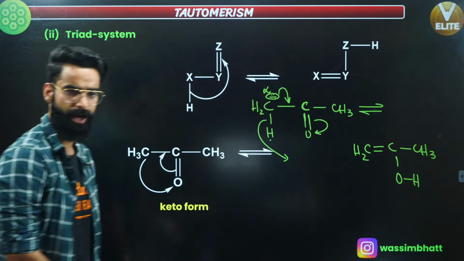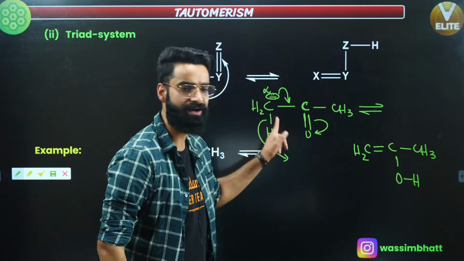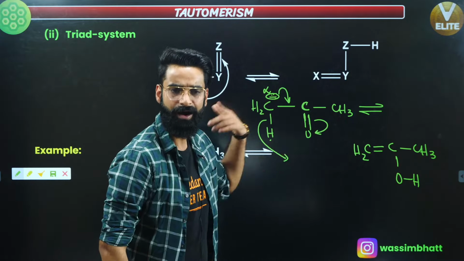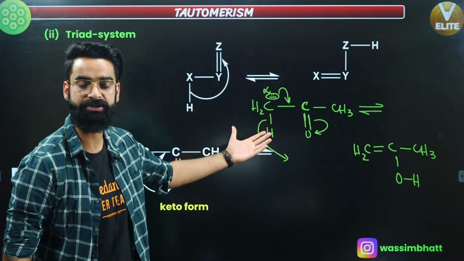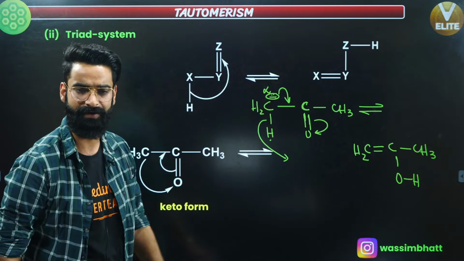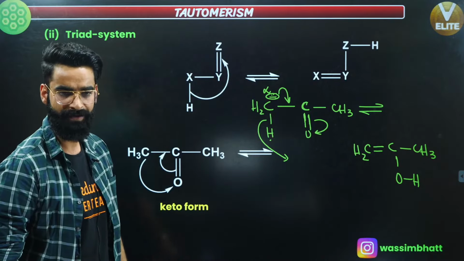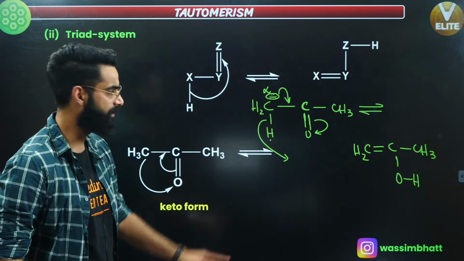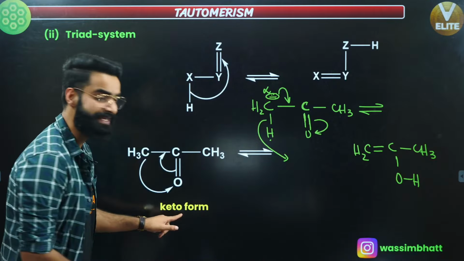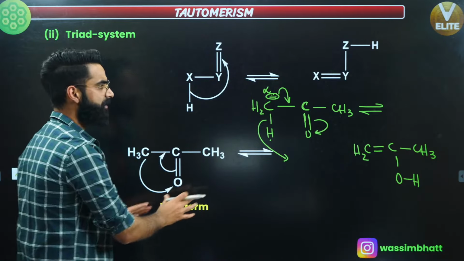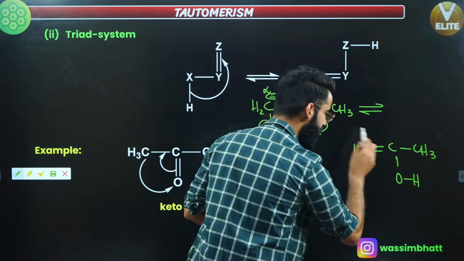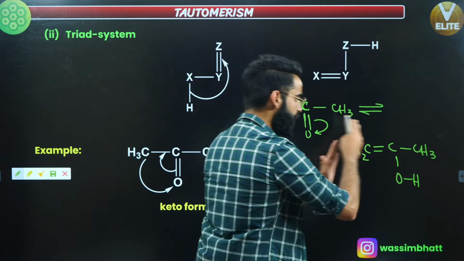Okay, so basically what happened over here again? Again, the oscillation of H positive took place between two polyvalent atoms, right? So again, these two are going to be tautomers of each other. And this was the case of the triad system. Initially you had a keto form. This is a ketone basically, right? From the ketone, due to tautomerism, what are we getting?